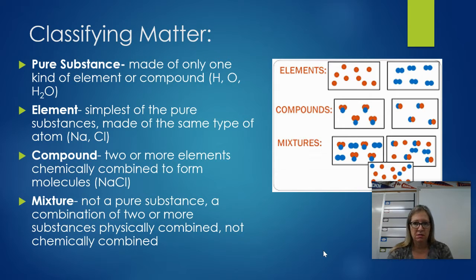A pure substance is just kind of a simple sample of something. It's made of only one type of element or one type of compound, okay? So you could have a sample of hydrogen or a sample of oxygen or even a sample of water, okay? That's a compound. If that's the only thing I have, that's considered a pure substance, okay? Now, elements and compounds are both pure substances. An element is the simplest of the pure substances, and it's made of only one type of atom.